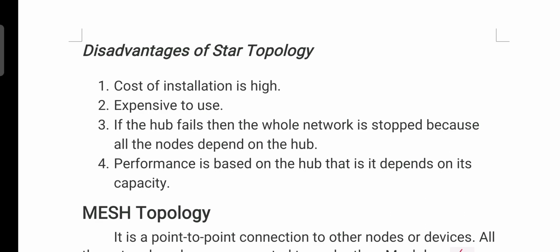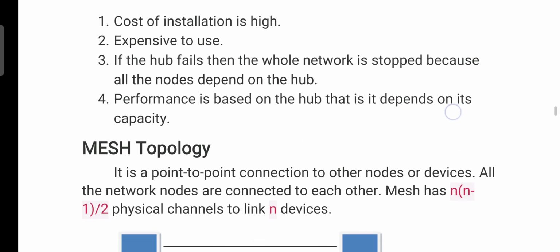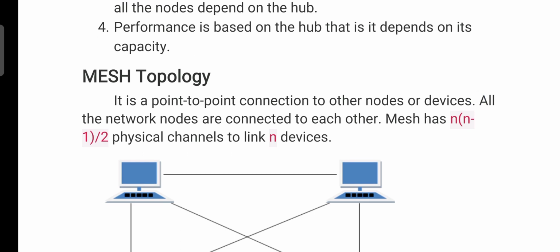Then all the transmissions take place via the hub only. Then if the hub fails, the whole network will stop. Next one, mesh topology.